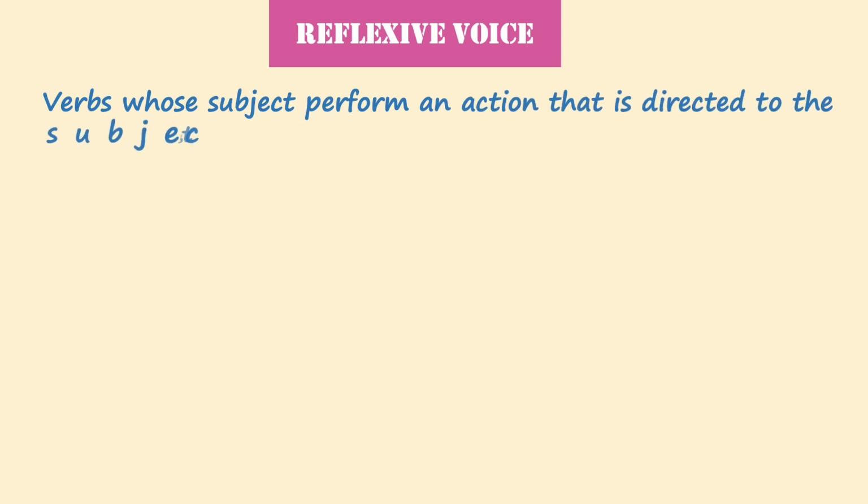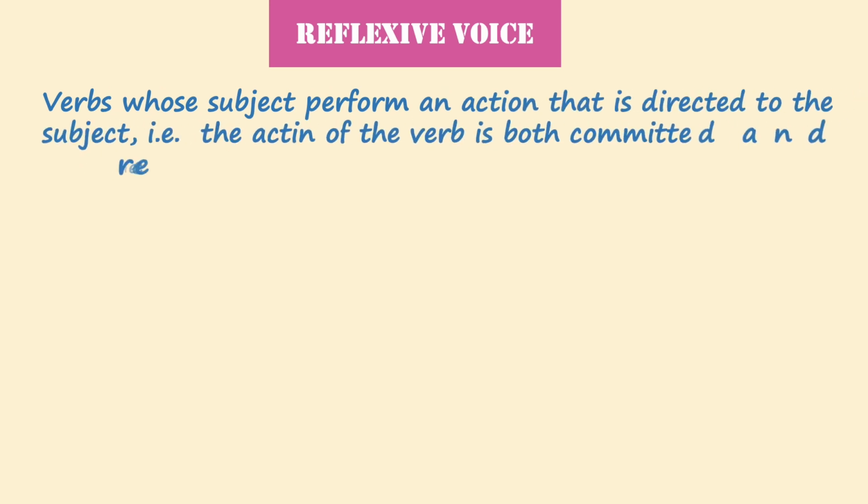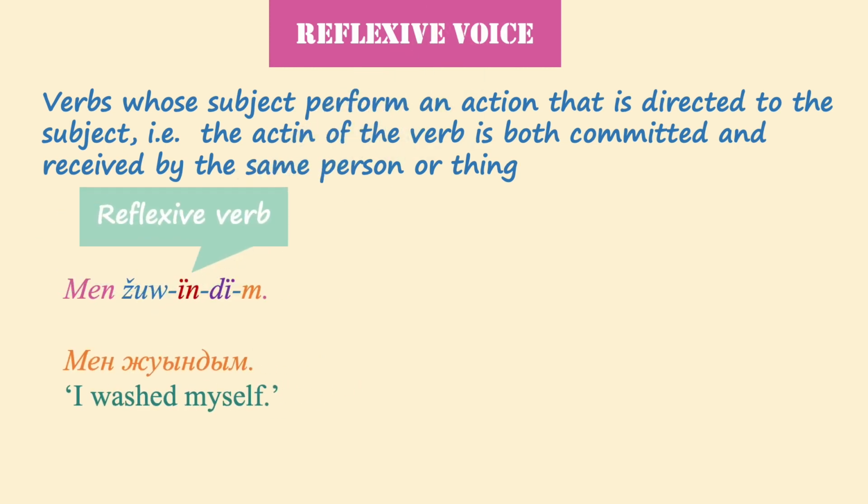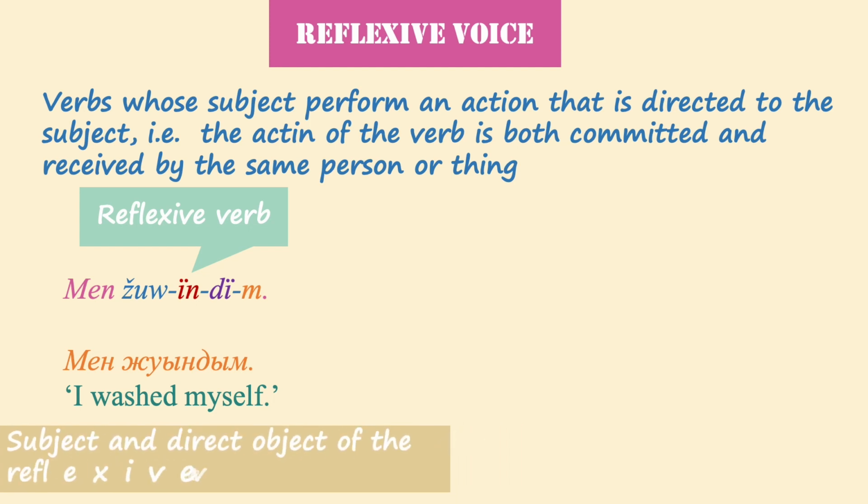Reflexive voice, also known as middle voice, consists of verbs whose subject performs an action that is directed to the subject, which is to say, the action of the verb is both committed and received by the same person or thing. In this sentence, мен жуындым, I washed myself. Жуын is a reflexive verb because I cannot wash anyone but myself. Therefore, the subject and the direct object of the reflexive verb жуын is the same, мен, I.